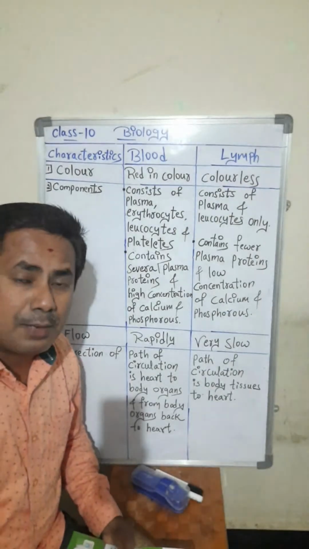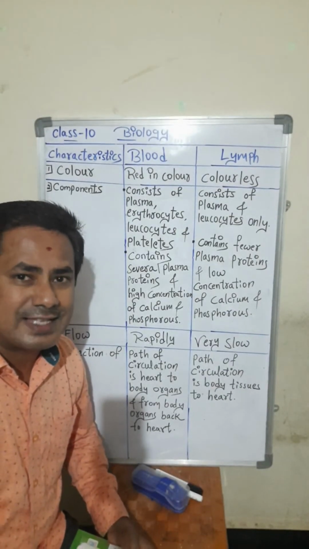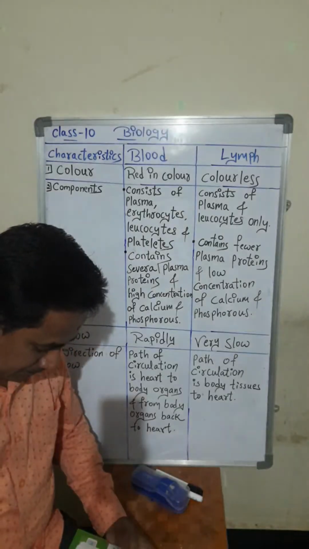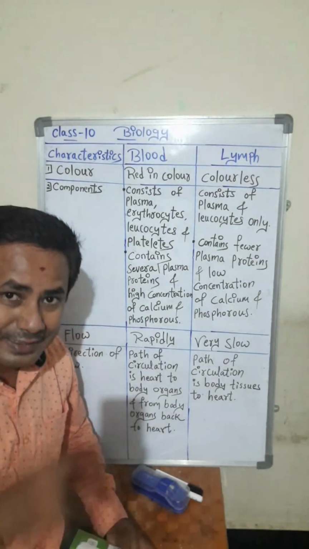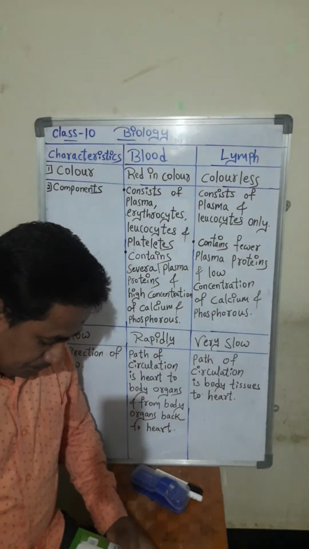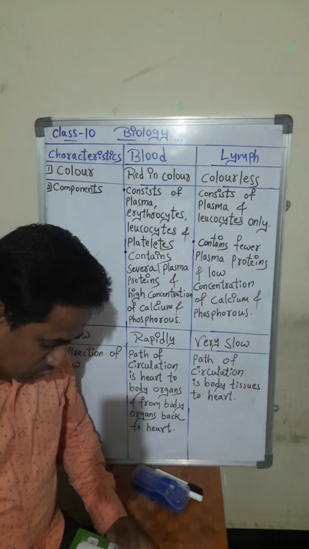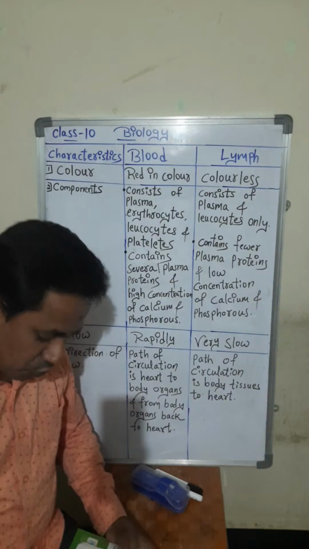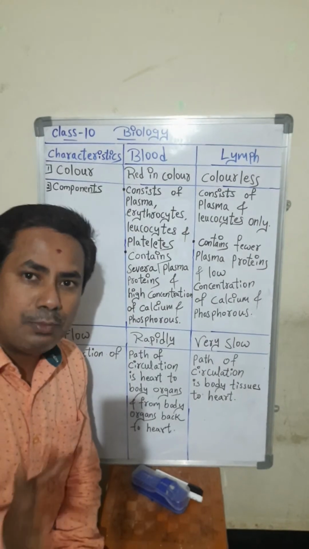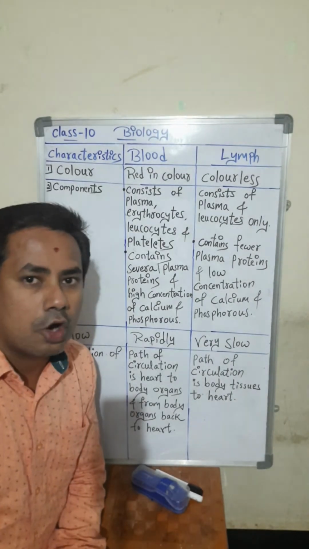So we are discussing lymph. Lymph carries fatty acids and glycerol from the small intestine to the blood, and destroys the pathogens. It carries lymphocytes and antibodies from lymph nodes to the blood. Antibodies fight against the microorganisms.